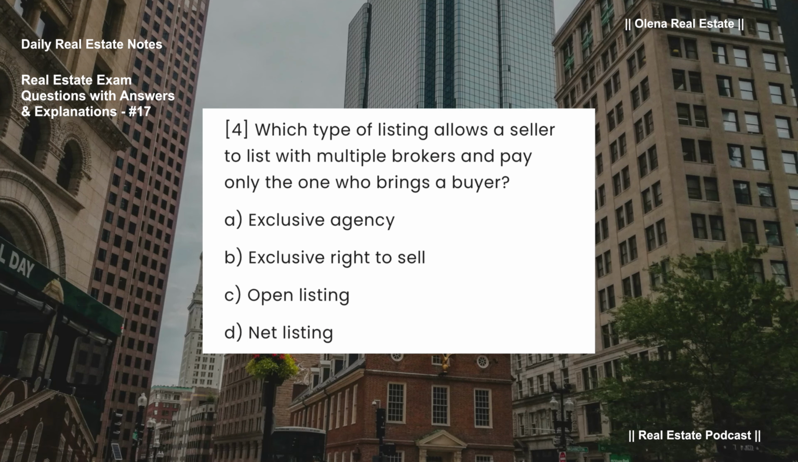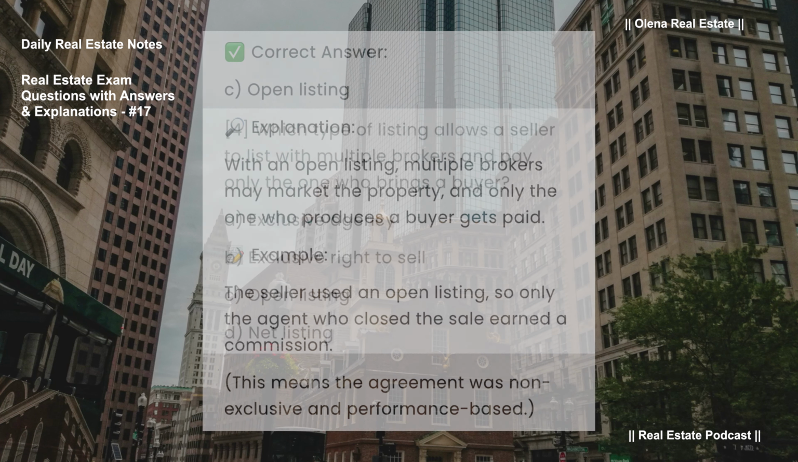Which type of listing allows a seller to list with multiple brokers and pay only the one who brings a buyer? A. Exclusive agency. B. Exclusive right to sell. C. Open listing. D. Net listing.